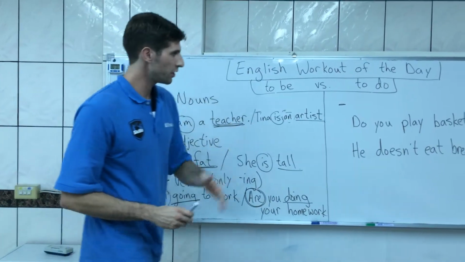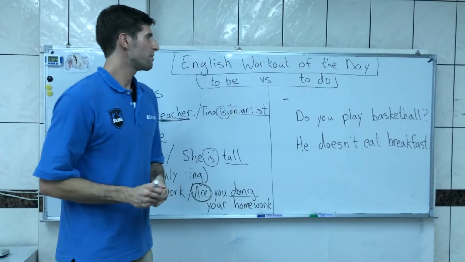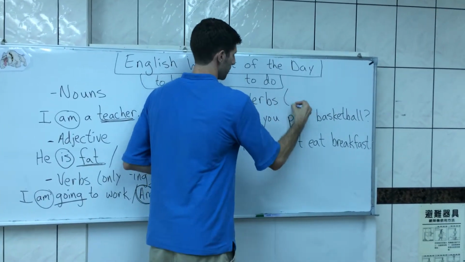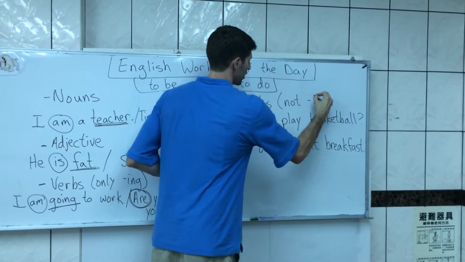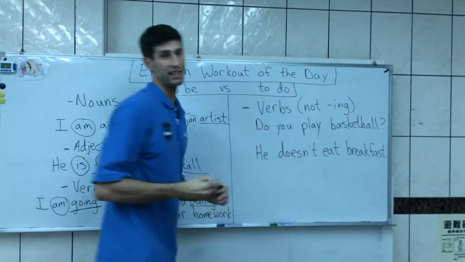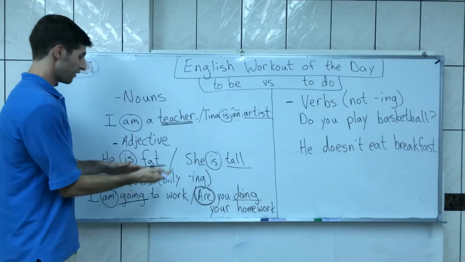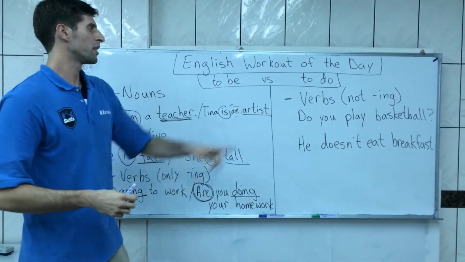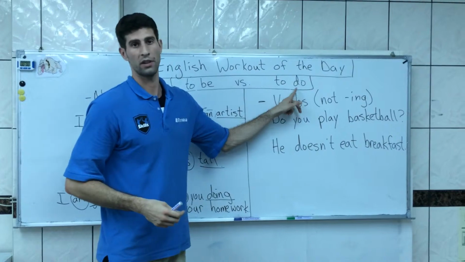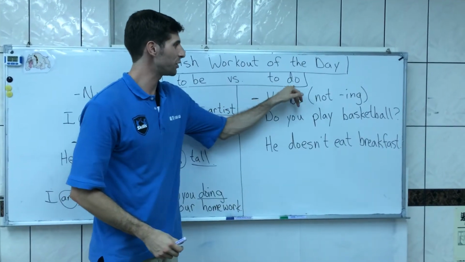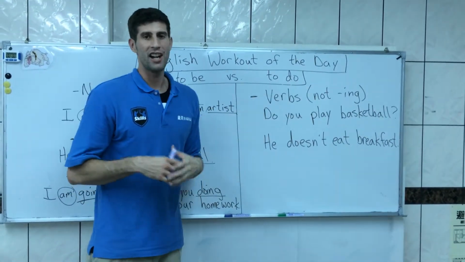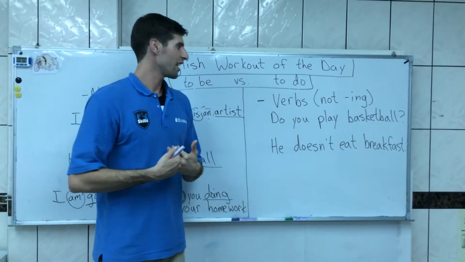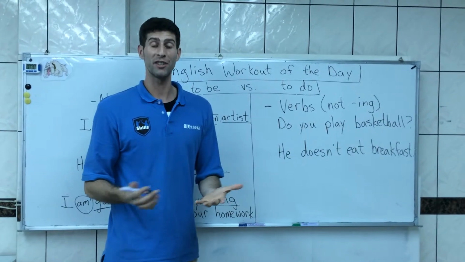Now the verb to do. The verb to do is pretty easy because we use it for verbs only. But we use it for verbs that don't end in ing. So again, if it ends in ing, we're going to use the verb to be. Any other verb, we're going to use the verb to do. Now real quick, the verb to do is what's called an auxiliary verb, which is a hard word to say even for myself. You can also call it a helping verb.